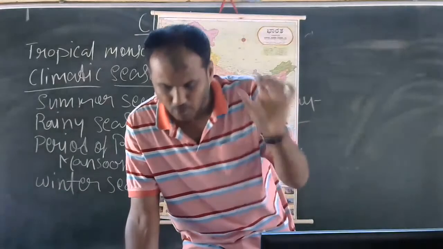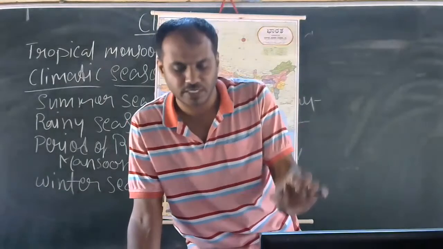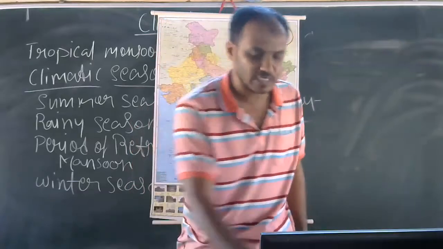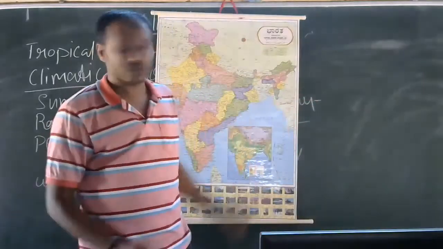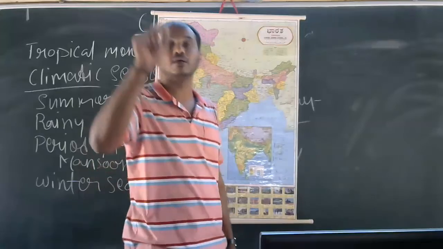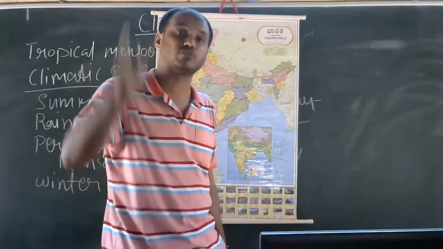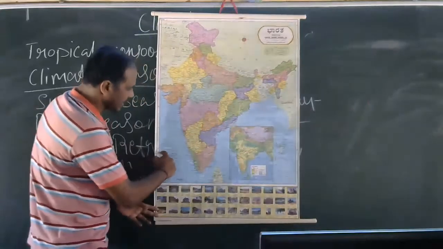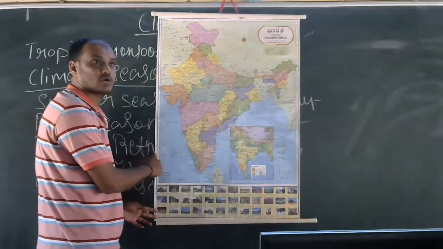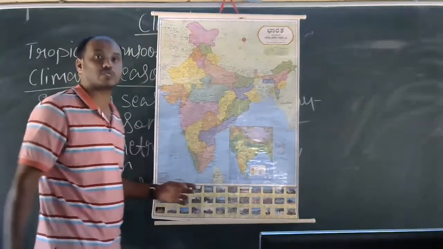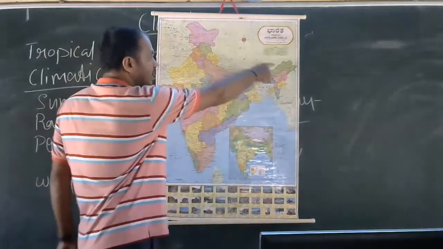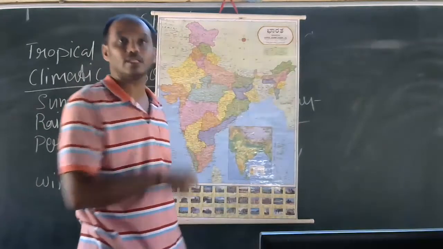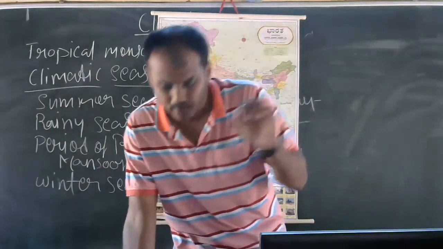The winds which blow from the northeast are dry winds because they blow from the land. But the winds which blow from the southwest are wet winds.